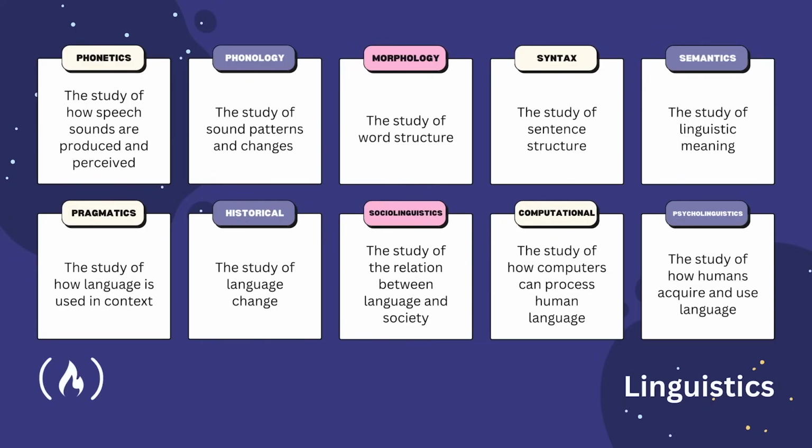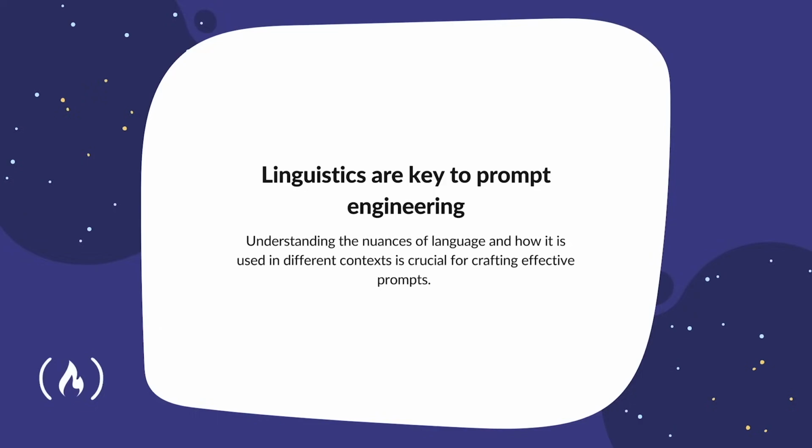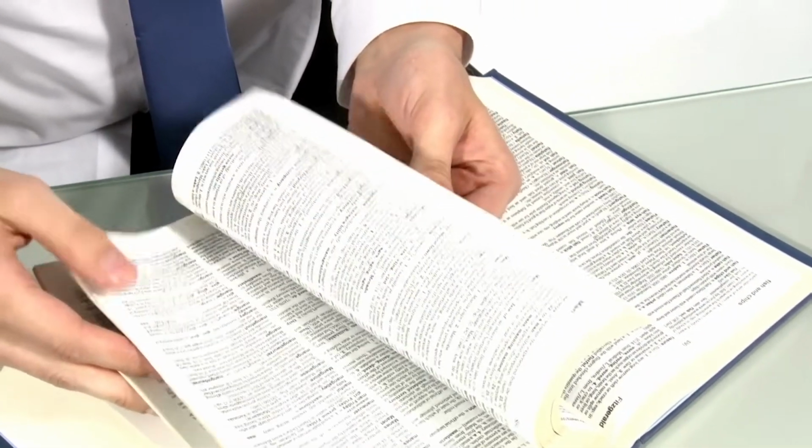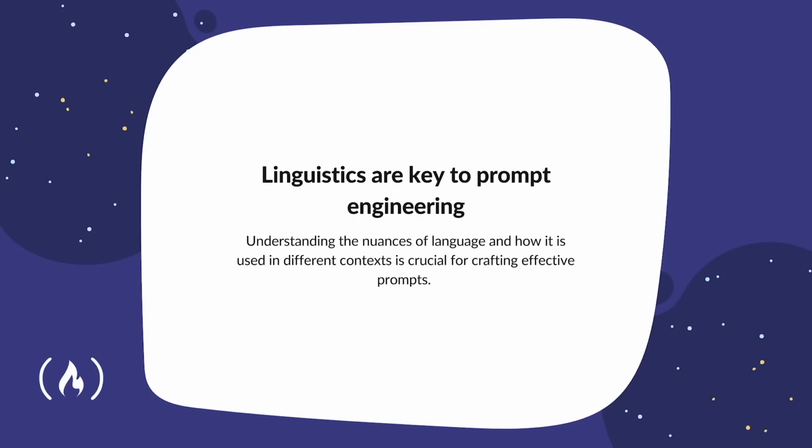So a lot. Linguistics are the key to prompt engineering. Why? Understanding the nuances of language and how it is used in different contexts is crucial for crafting effective prompts. Not only that, but knowing how to use a grammar or language structure that is universally used will result in the AI system returning back the most accurate results. As you can imagine, the sheer amount of data that it is trained on is most likely to mostly use the standard grammar and language structure that is universally used. So sticking to the standardization is key.